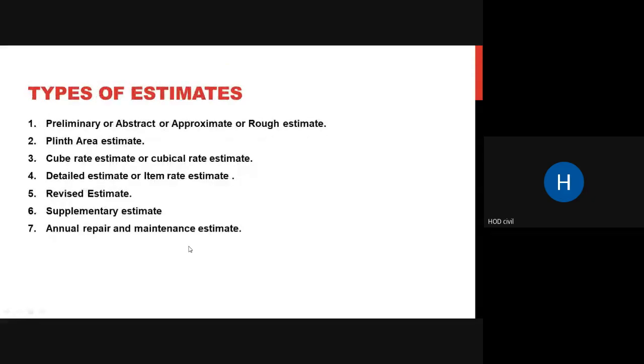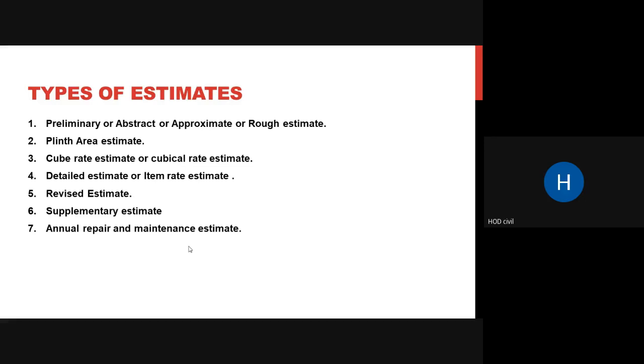Okay, so coming to types of estimate, as you can see, there are around seven to eight types of estimates. First thing is a preliminary or abstract or approximate or rough estimate. It has many names. In the field they say, give me a rough estimate of what is going to be the cost of this. With experience, you can give an approximate, rough estimate to your client. It is also called preliminary or abstract estimate.